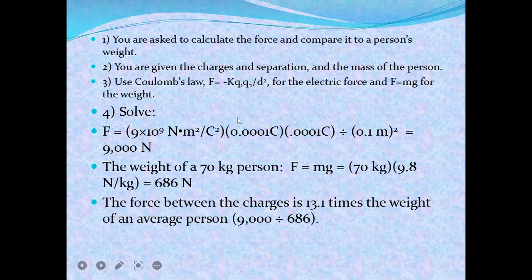Just putting in the values of charge and distance and the Coulomb constant, 9 times 10^9 Newton meter squared per coulomb squared, in Coulomb's law, we get an electric force of 9,000 Newton. The weight of a 70 kilogram person will be 686 Newton. So the force between the charges is 13.1 times the weight of an average person. Remember it: 13.1 times. Electric force will be more and more.